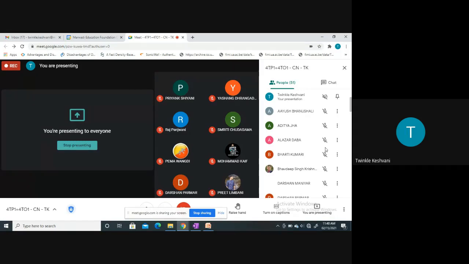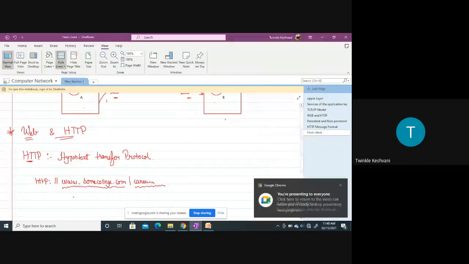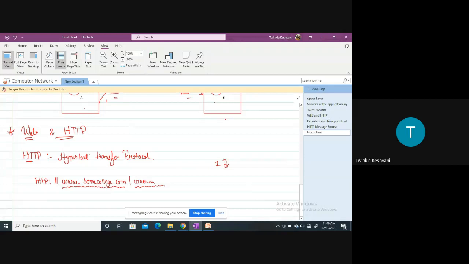Here, as I have said, I want to access a college website that consists of one base HTML file and 10 JPEG images. So in total, I am trying to access 11 objects at a time, right?